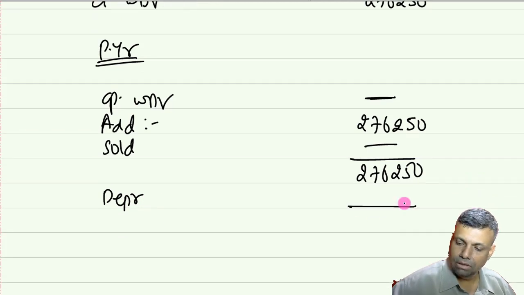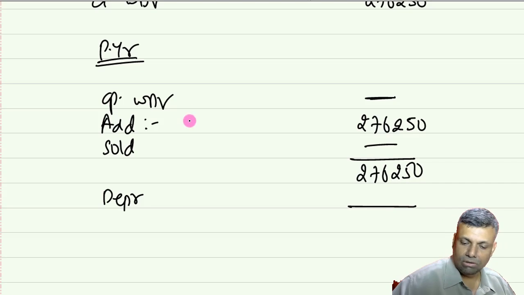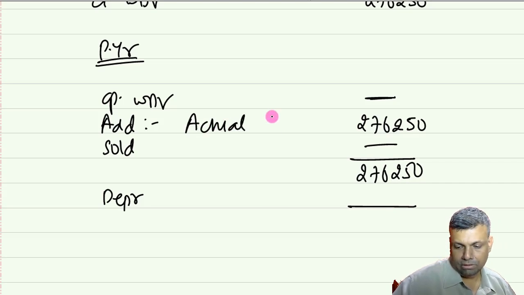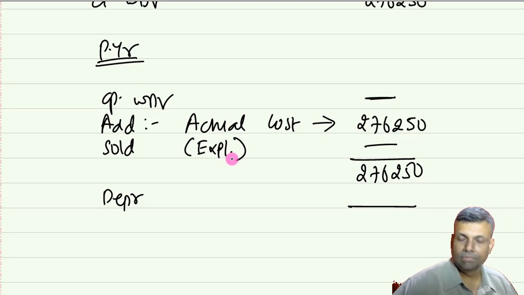Depreciation for the current year. This is your actual cost definition. This is your definition, the explanation to section 43(1). Okay.